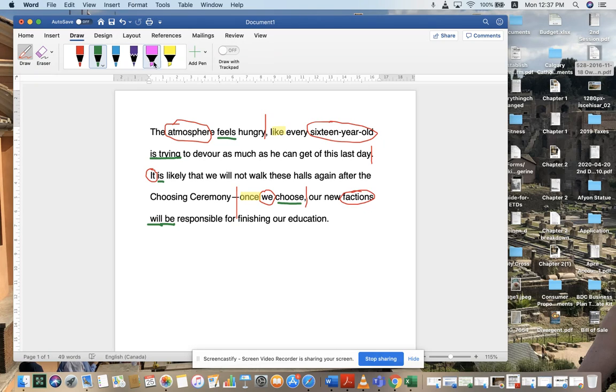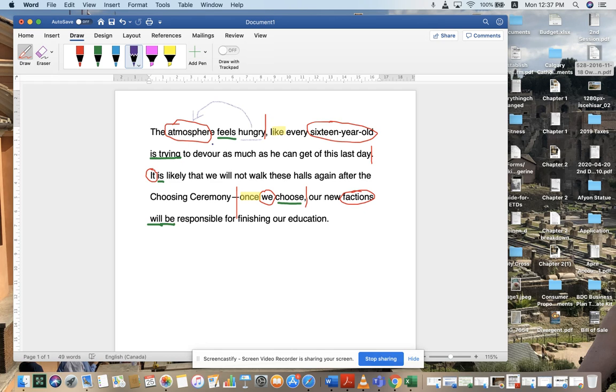All right, let's go back to the beginning and deal with the rest of the noun cases. So the atmosphere feels. Feels is a verb that can either take a direct object or it can be qualifying, meaning that it will not follow a direct object or precede a direct object, but a word that's going to describe how something feels. In other words, how the subject feels. So here we have a predicate nominative, hungry, describing atmosphere. Okay. Next, like, we got our adjective every 16-year-old is trying.